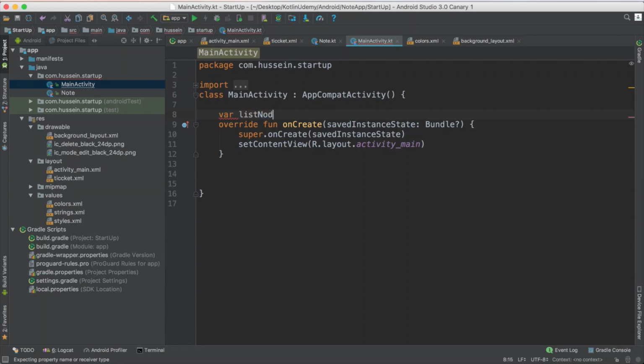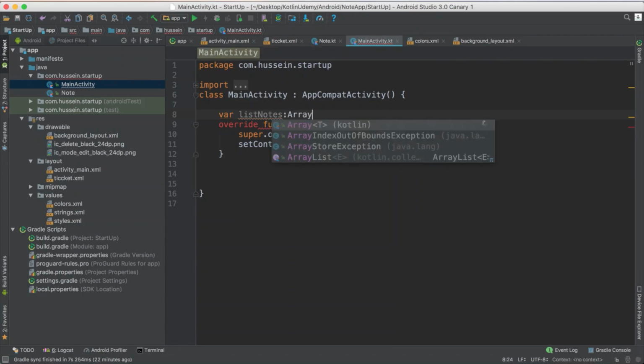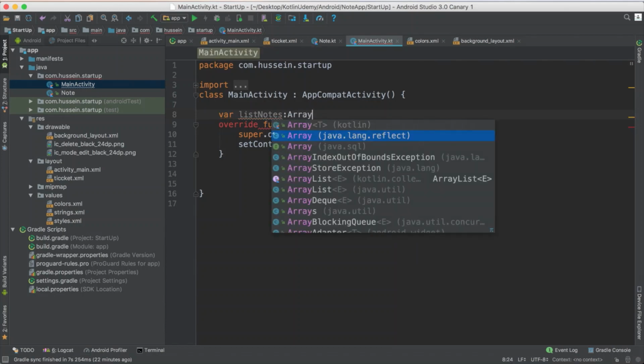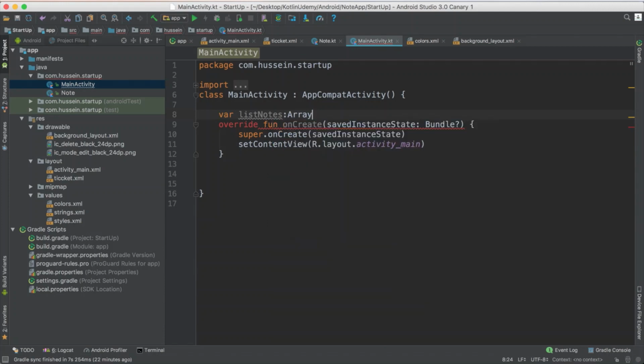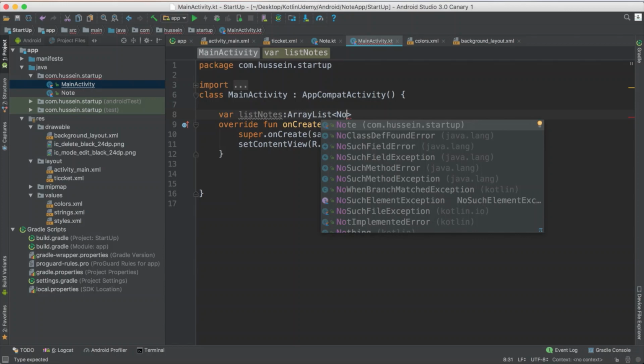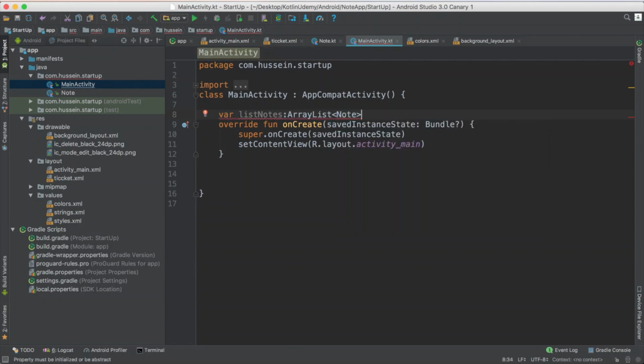This list of nodes should be array list of the nodes, because I have a class of nodes. As initial value you could give it equal null. So this is just you define your array list.